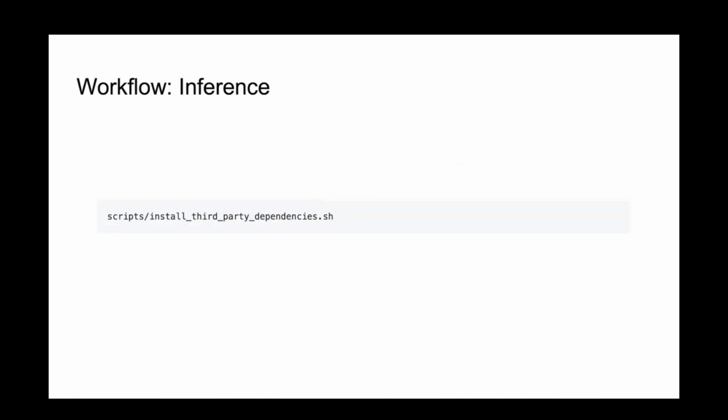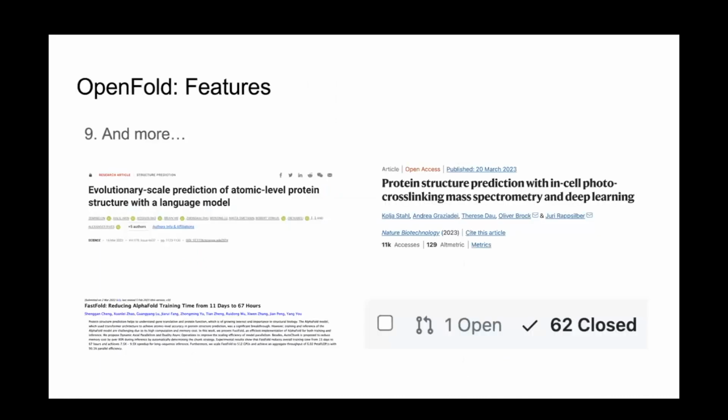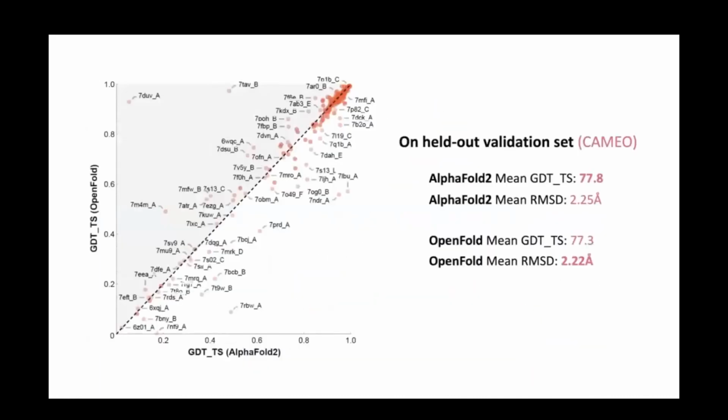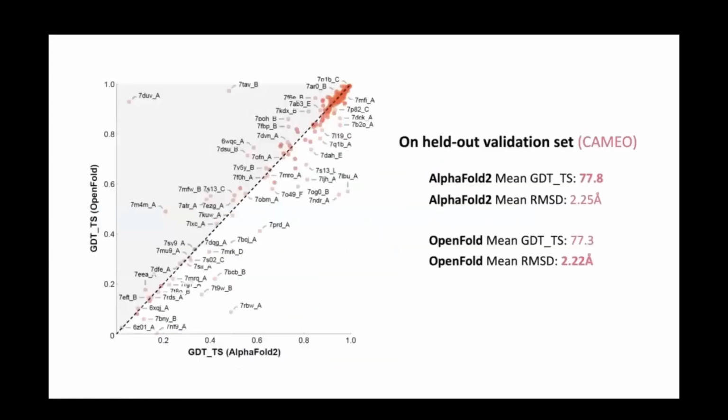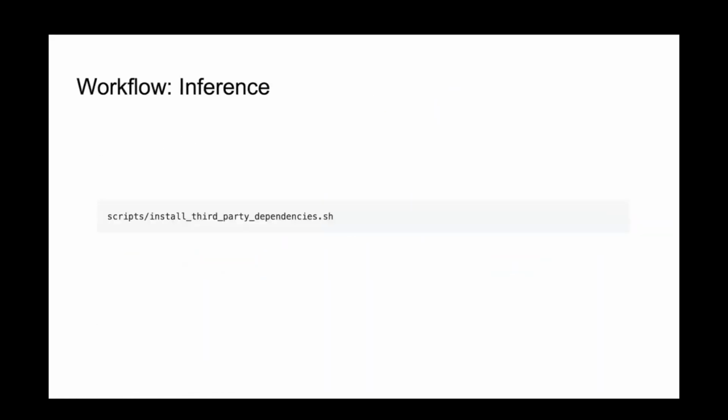I'll mention too that we have a whole bunch of different features, like the various long sequence inference modes, these fast inference modes and so on. I won't be touching on all of that here, but hopefully the documentation is good enough that you can piece that together. I'll be mentioning things here and there, but this is not the full story. I recommend looking at the README if you actually intend to do this yourself.